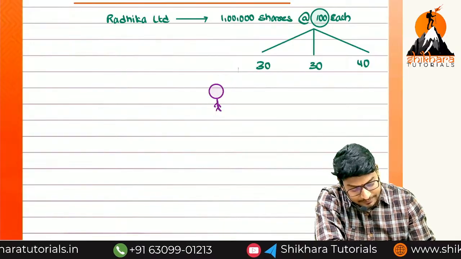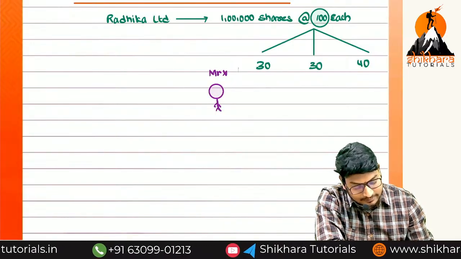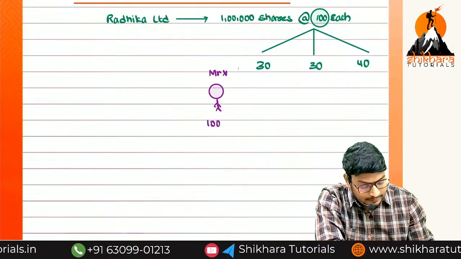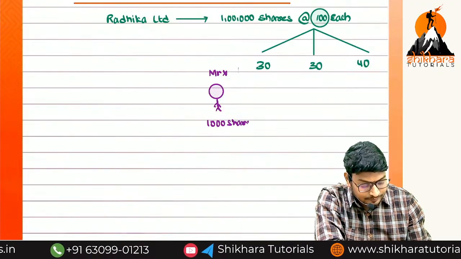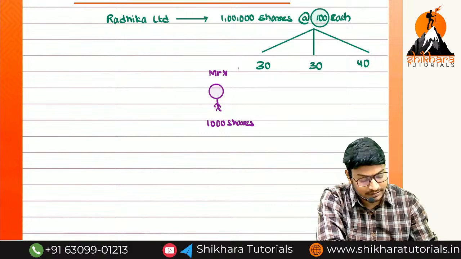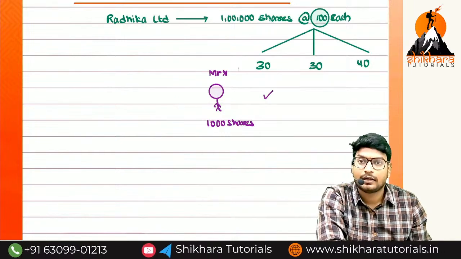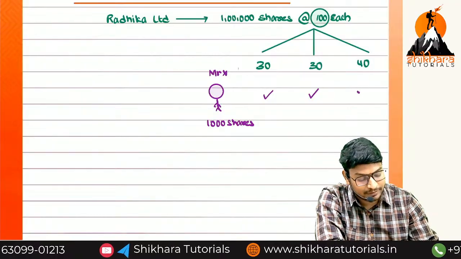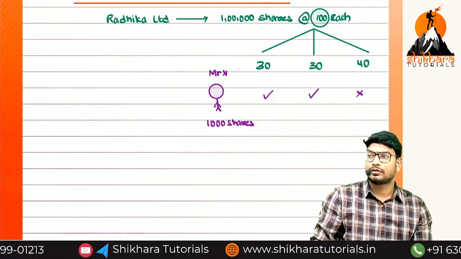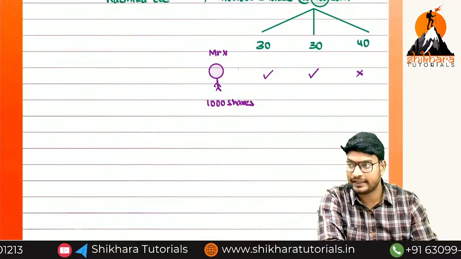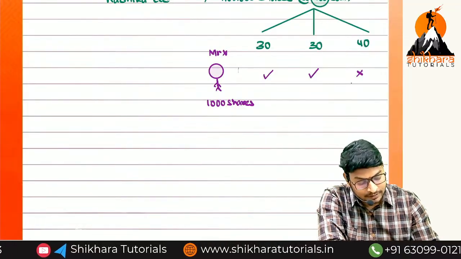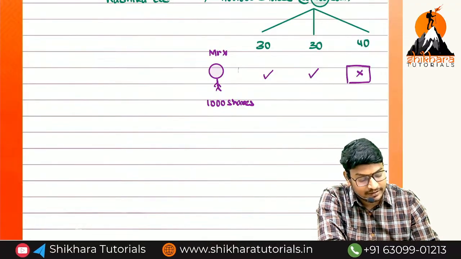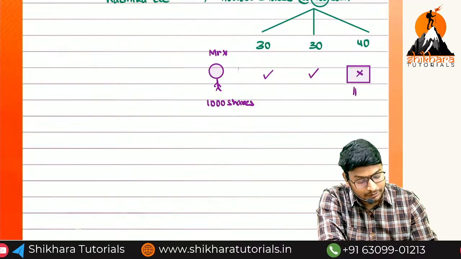So this person's name is Mr. X. He is holding 1000 shares. How many shares is he holding? 1000. He had paid the application, he had paid the allotment, but he was unable to pay what? Last one is called the first and final call. So now we are going to forfeit these shares and we are going to reissue.